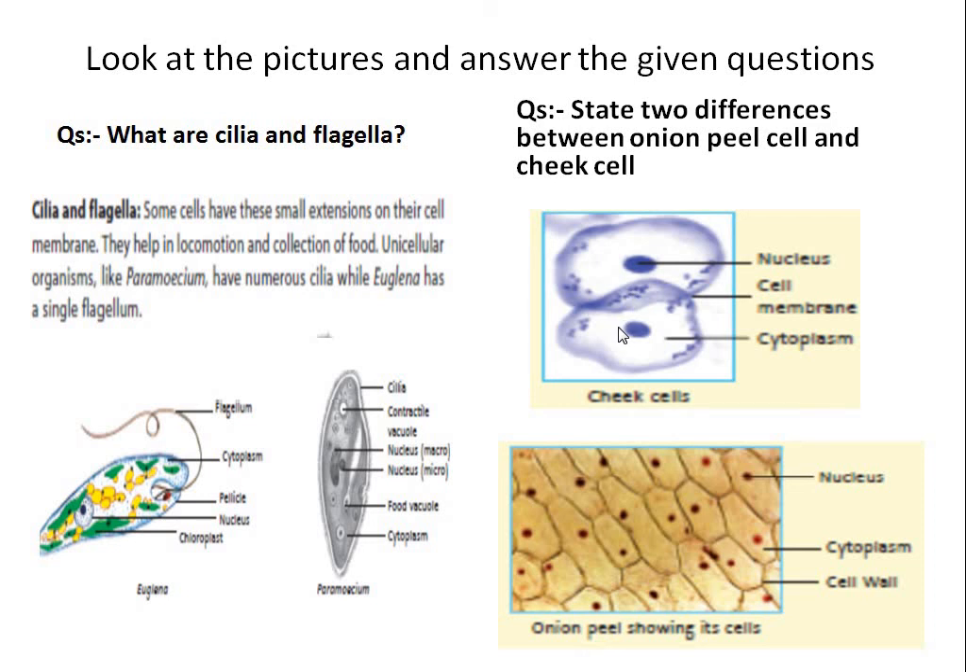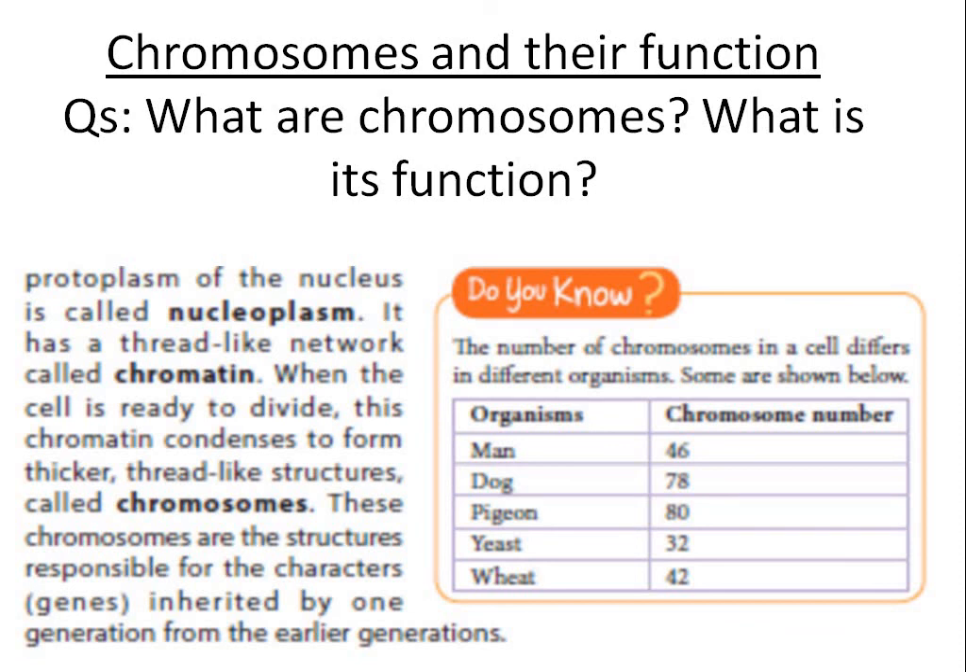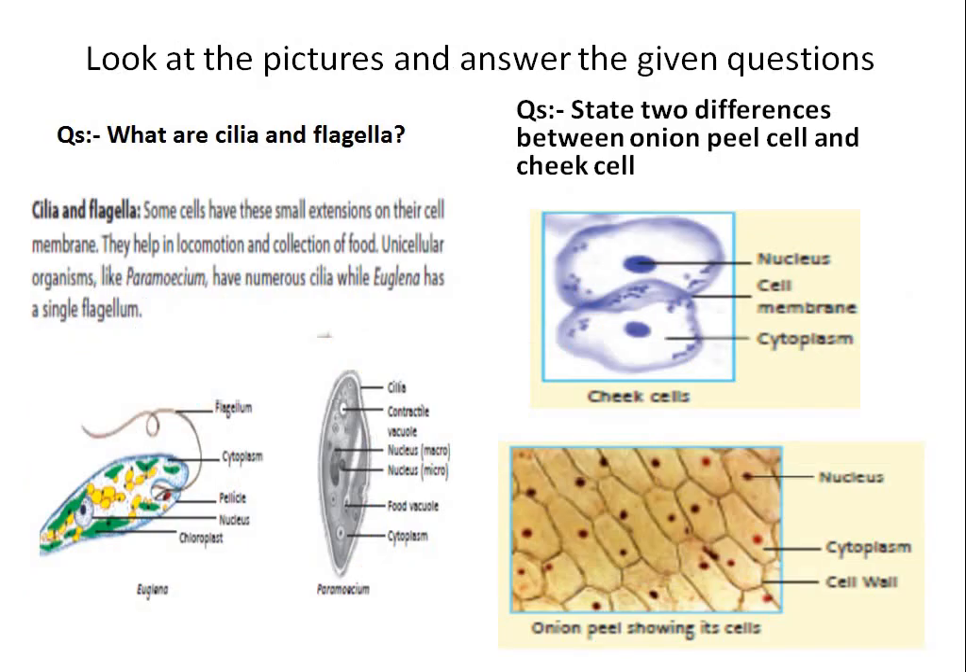That is another difference. So today we have learned two things. One, chromosomes and their function. The second is cilia, flagella, and differences between onion peel cell and cheek cell.